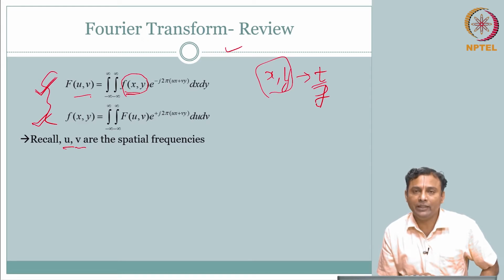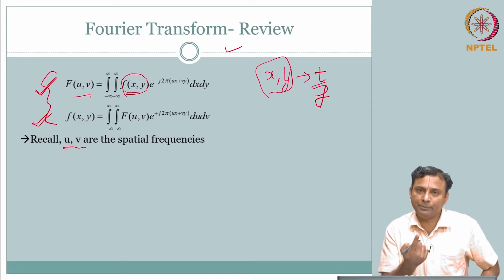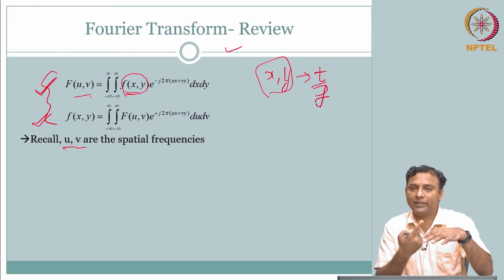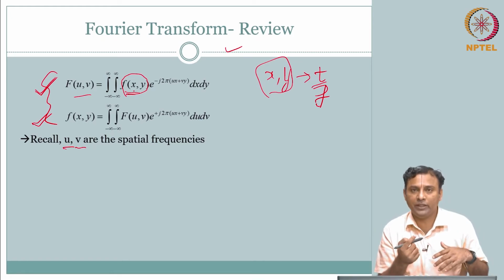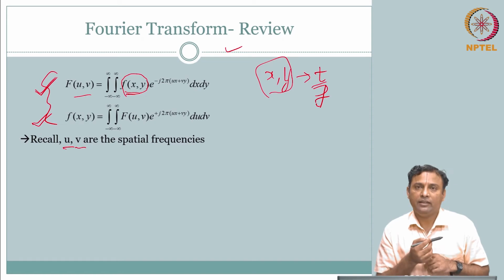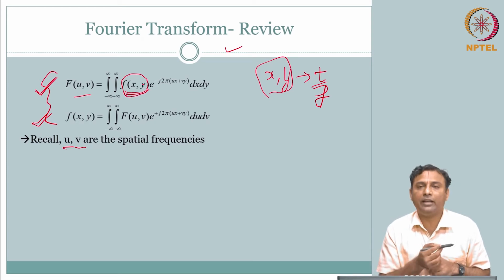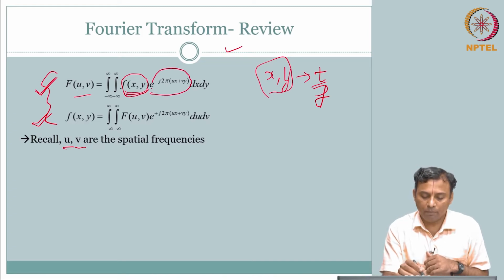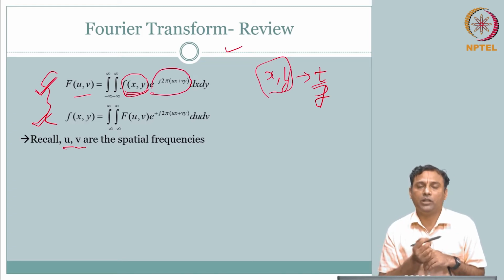Essentially, we did this in the spatial domain by using the spatial impulse response, the direct delta function, your point impulse response. We talked about f of x y, you can pick a point. So, essentially you can see the arbitrary function f of x y in terms of your impulse response. Instead of that, now you are decomposing your f of x comma y into complex exponentials. So, that is what is happening here.